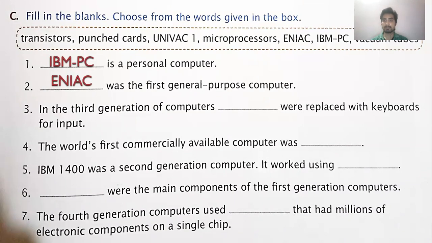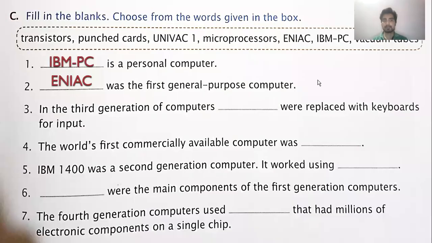Dash were replaced with keyboards for input. Till the second generation of computers, we were using punched cards for giving the input. So punched cards were replaced by keyboards in the third generation of computers.